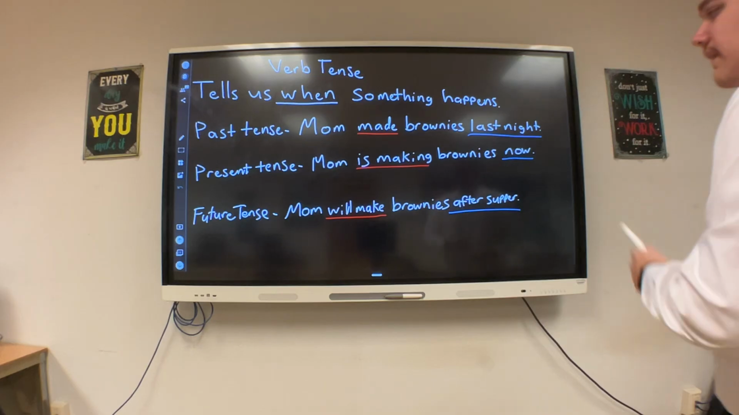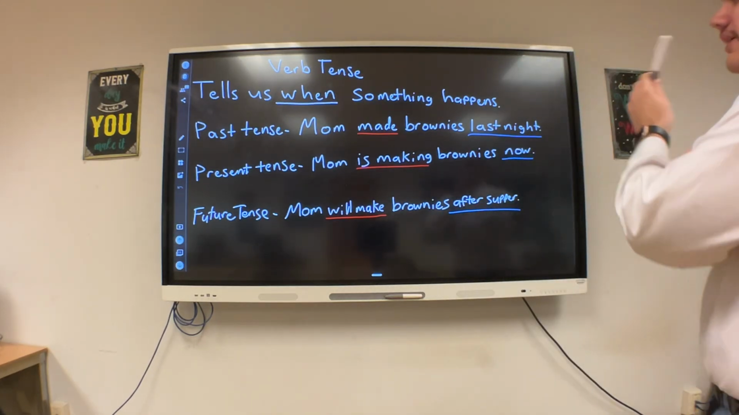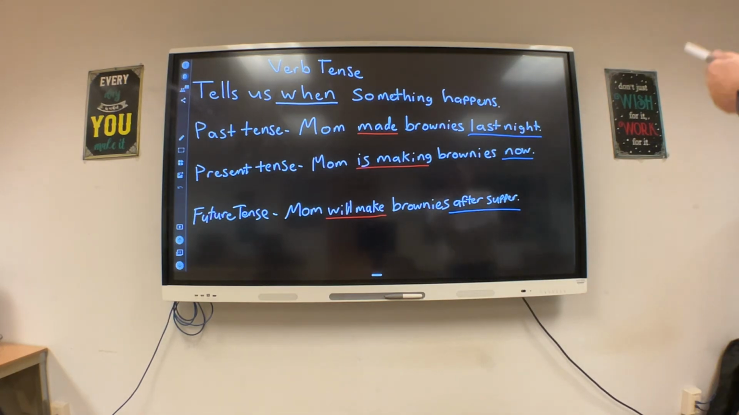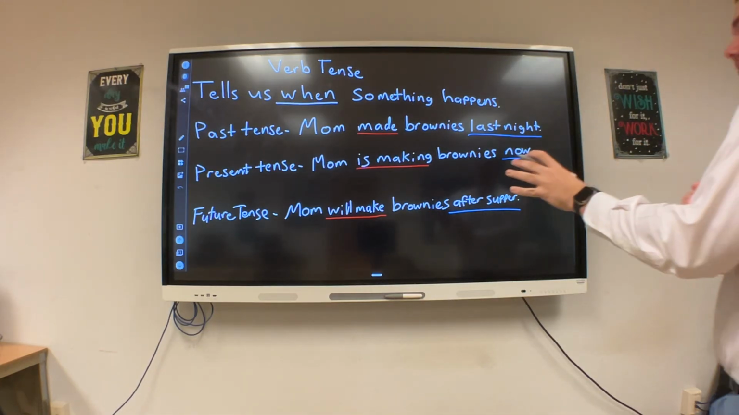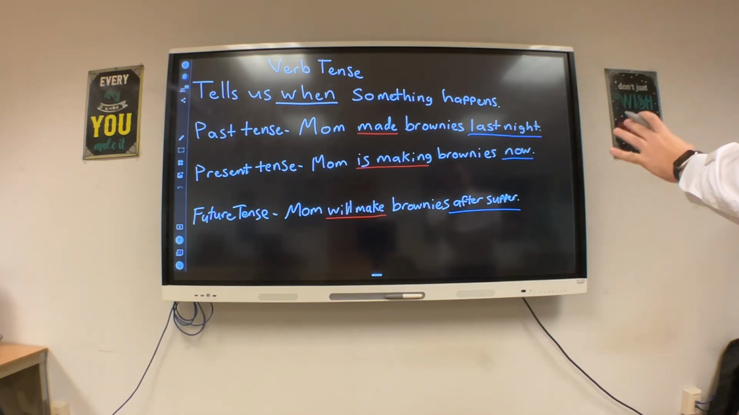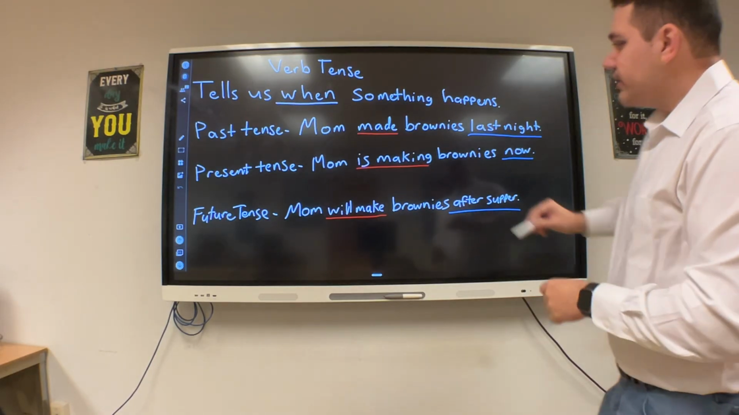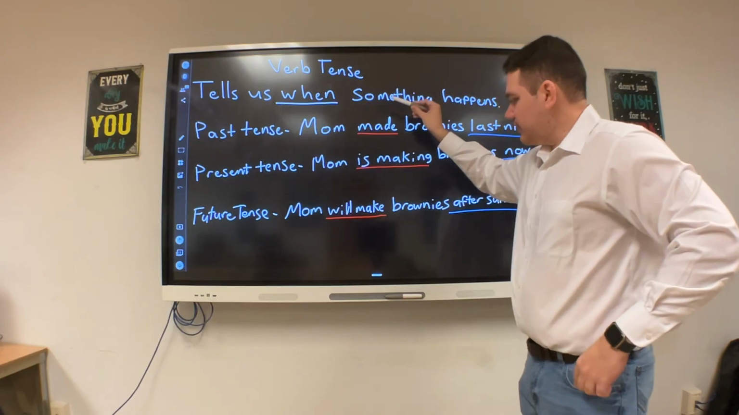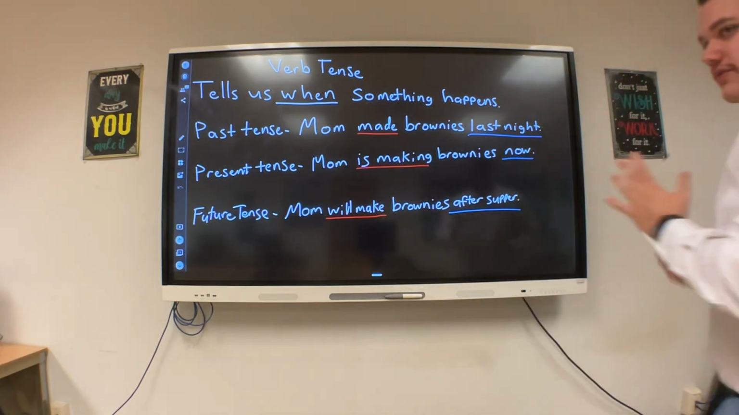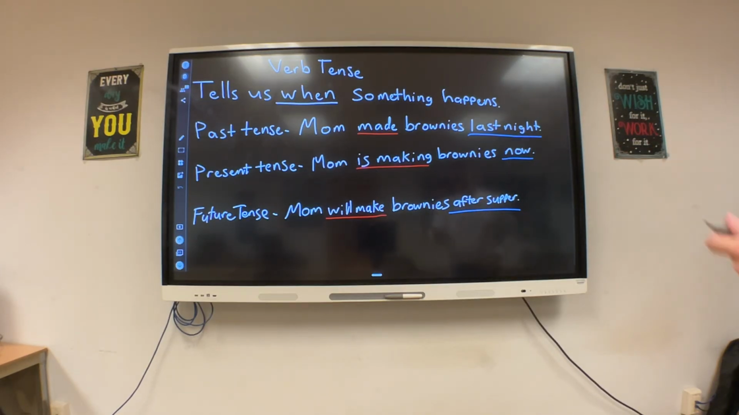So by reading last night, we know this has to have taken place in the past, so our verb has to be made. In the present tense, Mom is making brownies now. So again, is making is our present tense verb, and now is our time clue. And then future tense, Mom will make brownies after supper. So again, we have a future verb and a future time, after supper. Something has to happen first. We have to eat supper before she will make the brownies. So again, in all three of these sentences, the same subject is making brownies. It's just happening at three different points in time. When it's already happened, it's currently happening, and it will happen.